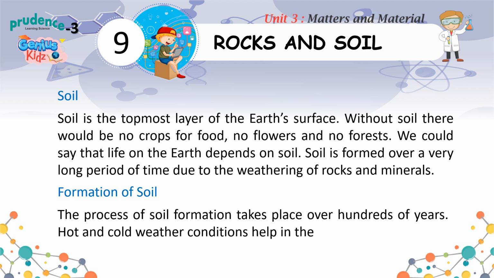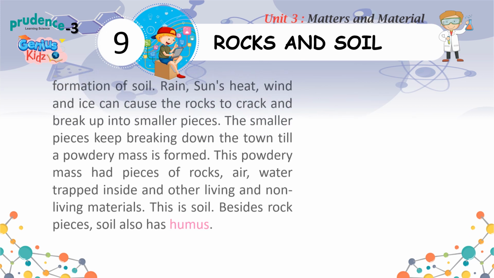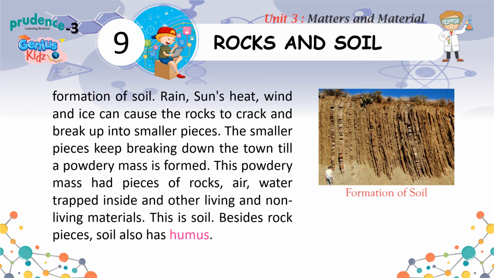Formation of soil. The process of soil formation takes place over hundreds of years. Hot and cold weather conditions help in the formation of soil. Rain, sun's heat, wind, and ice can cause the rocks to crack and break up into smaller pieces. The smaller pieces keep breaking down till a powdery mass is formed. This powdery mass has pieces of rocks, air, water trapped inside, and other living and non-living materials. This is soil. Besides rock pieces, soil also has humus.